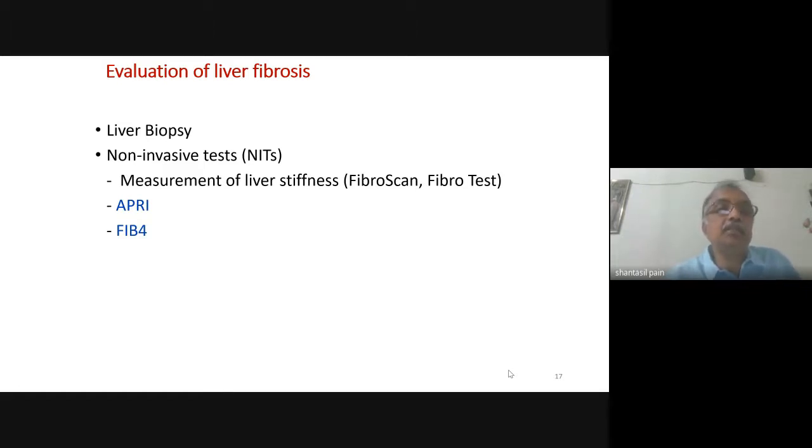APRI is another scoring system. FIB4 is another scoring system. APRI is basically the AST platelet ratio index. You look at the AST and look at the platelet. Nowadays, calculators are available, so you just put the values and you get the value of the APRI. And again, an APRI more than 1.5 denotes significant fibrosis. APRI greater than 2 is taken as cirrhosis according to our National Hepatitis Control Program guideline.